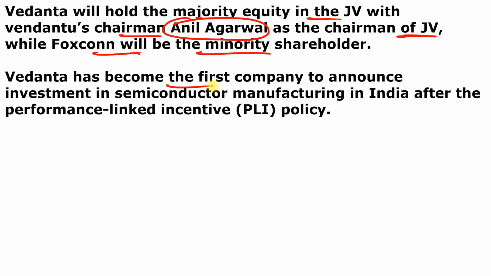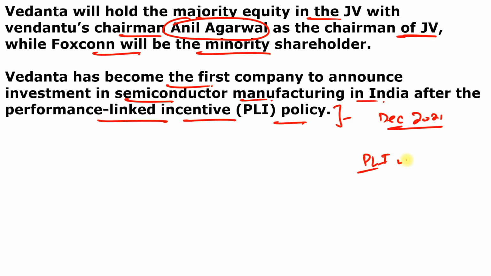And Vedanta has become the first company to announce investment in semiconductor manufacturing in India after the production linked incentive policy which was announced in December 2021. The centre had cleared a production linked incentive scheme for semiconductor and display board production with an investment of 76,000 crore over 5 to 6 years. And the India Semiconductor Mission was also announced recently with an aim to attract large investment and manufacturing facilities.